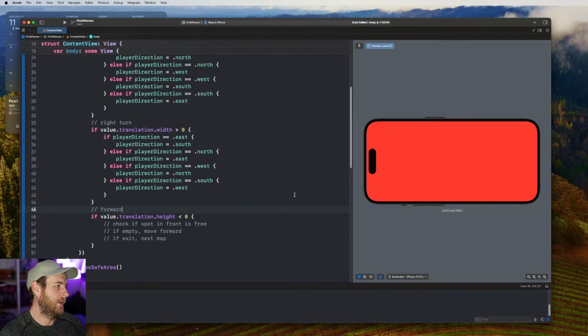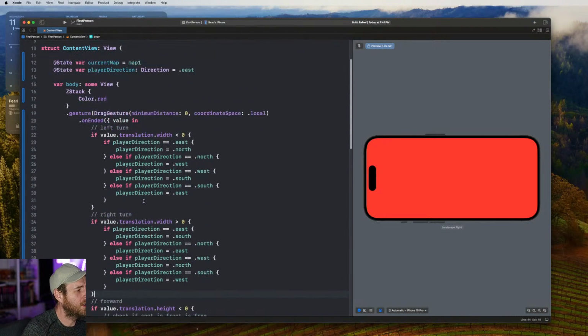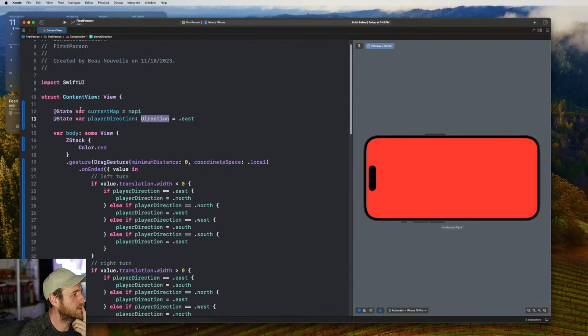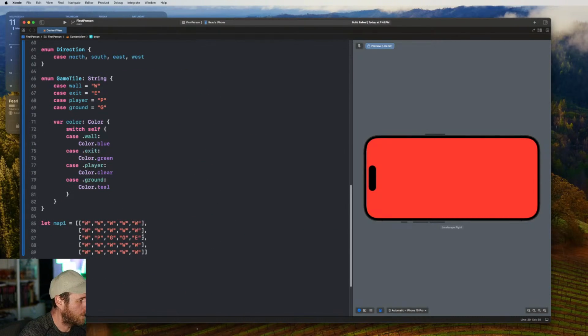So this game is going to be very basic. All right. We're going to check if the spot in front is free. If empty, move forward. If it's an exit, go to the next map. It's pretty simple. The problem I'm going to have here is translating the direction value, like this here, this here, this here, the north, south, east, west, if the player is here.